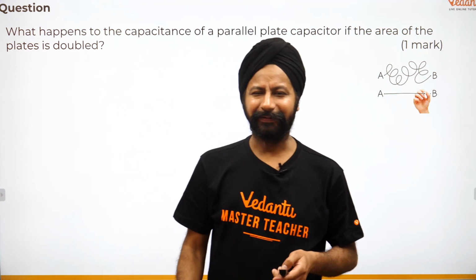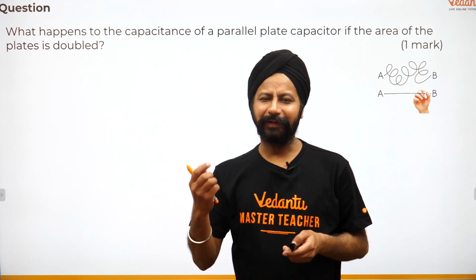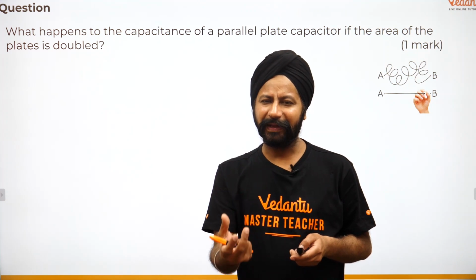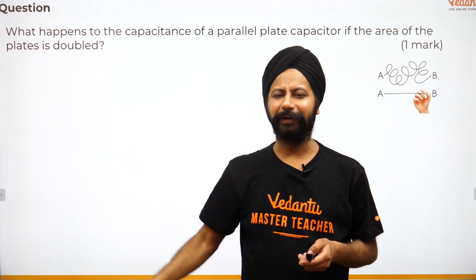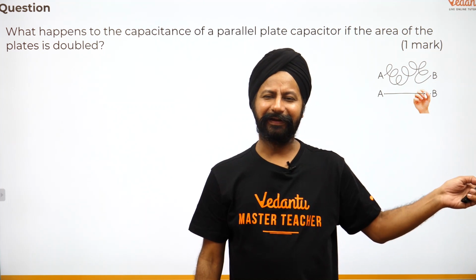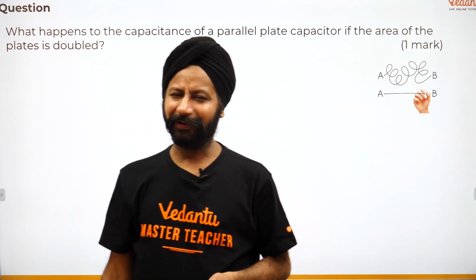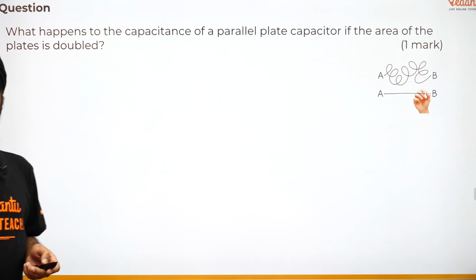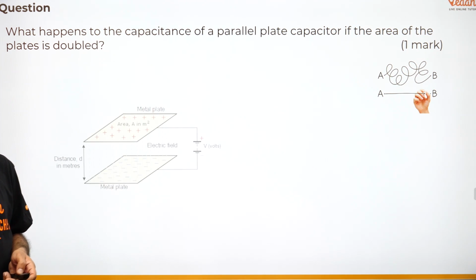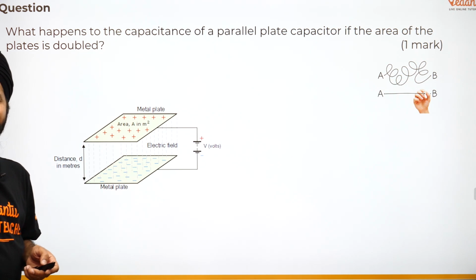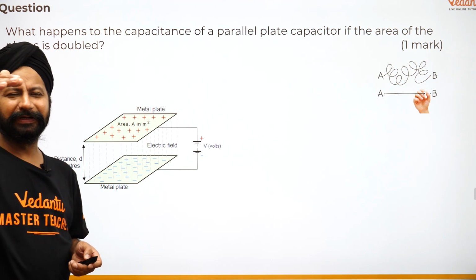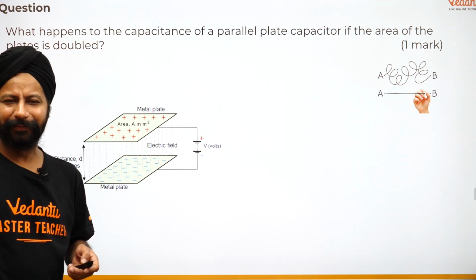Question number 2 here. What happens to the capacitance of a parallel plate capacitor if the area of the plate is doubled? है ना? You can clearly see that icon over there. That icon says this is a very simple question. फर्स्ट ऑफ ऑल किसकी बात हो रही है? पैरेलल प्लेट कैपेसिटर आ गया, पैरेलल प्लेट कैपेसिटर दिमाग में आ गया. There are 2 plates, one has positive charge, one has the negative charge. ये दिमाग में आ गया.